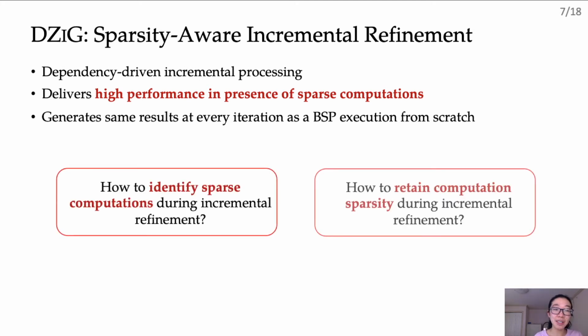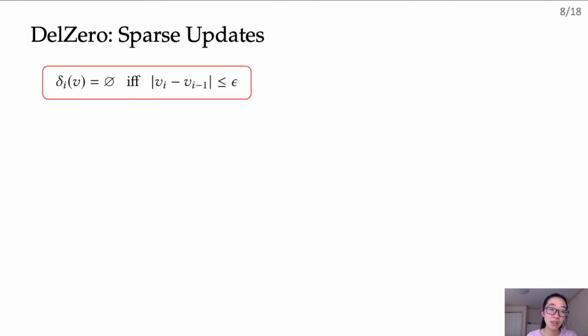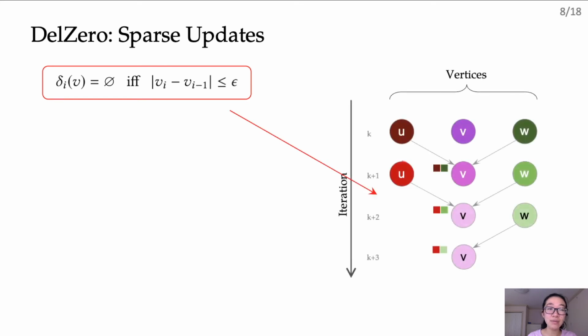So there are two things we need to figure out: how to identify sparse computations and how to retain computation sparsity as we perform incremental refinement. We first define sparse updates, which we call DelZero. DelZero is defined as the delta between a vertex's value across consecutive iterations. Basically, if the change in value, or delta, is less than the algorithm's applied epsilon, then that change is a DelZero.